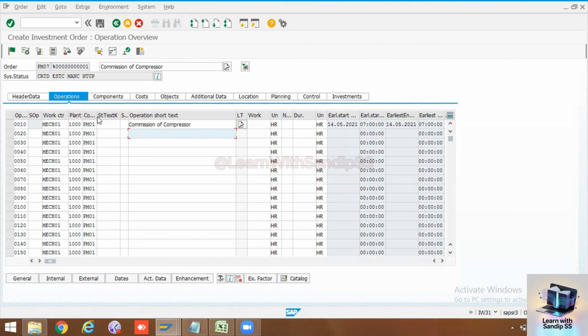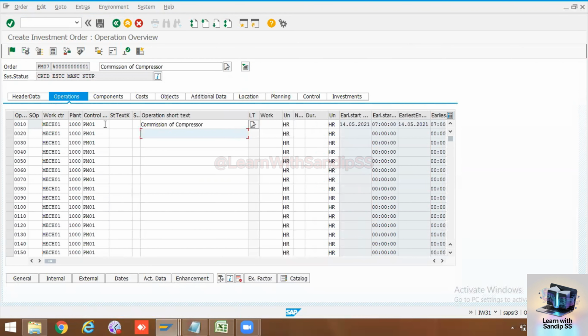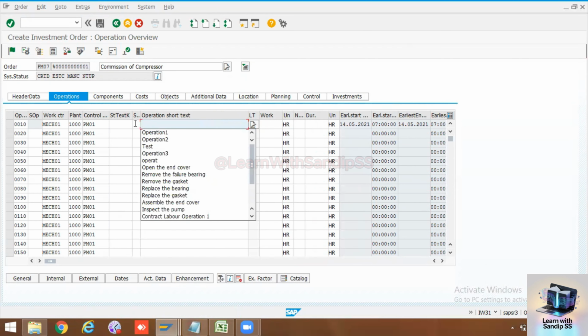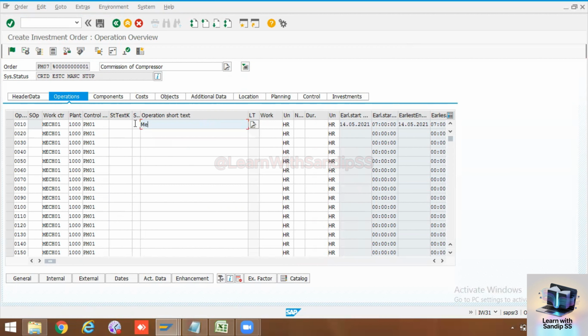So here will be the control key. There will be lots of activities. There is some activity with internal labor. Some mechanical activity, some electrical activity from our side.